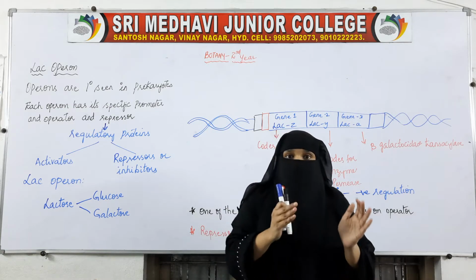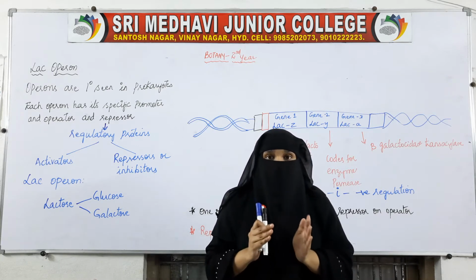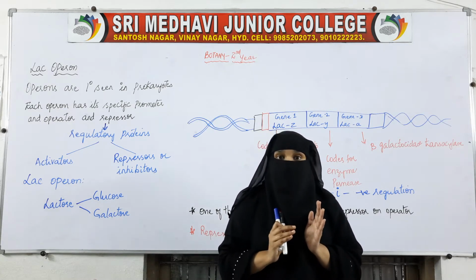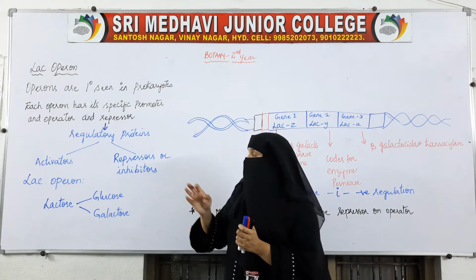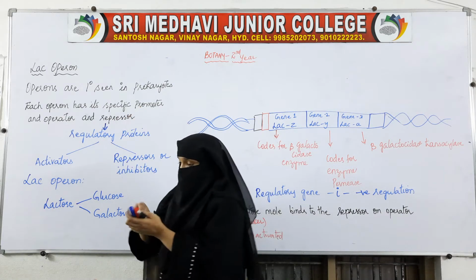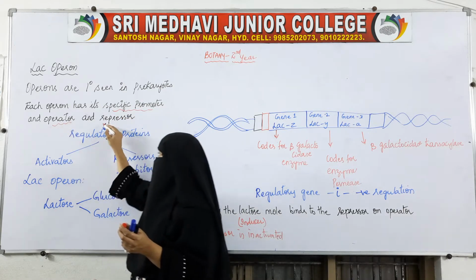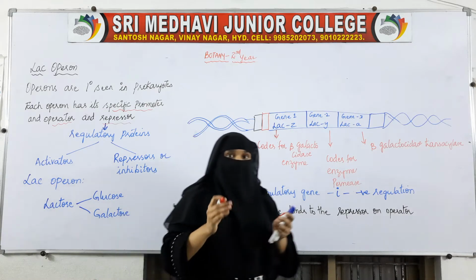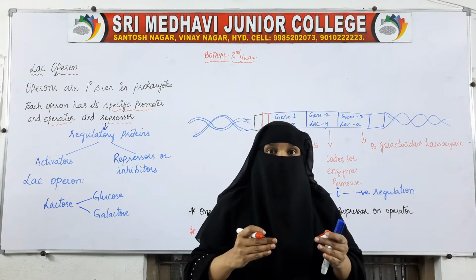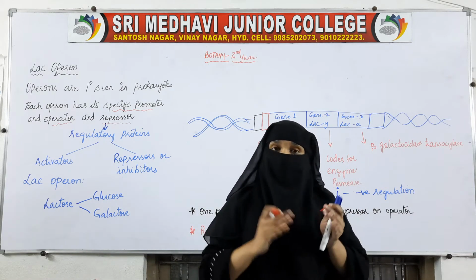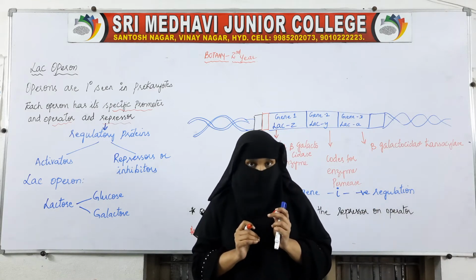Each operon has its own promoter, operator and repressor. Repressors are nothing but regulatory proteins. So if an operon is there, it will have a promoter, operator as well as repressor. The same promoter cannot be used in another operon. Each operon will have its own set of promoter, operator and repressors.